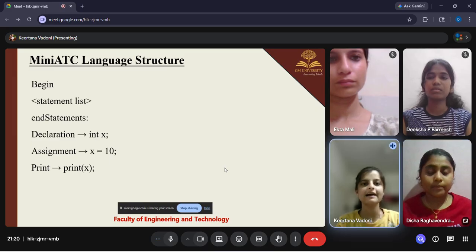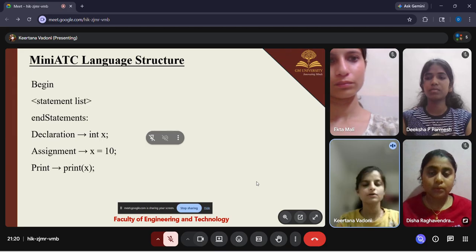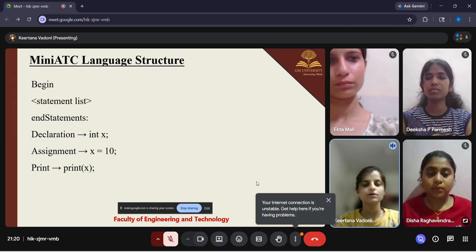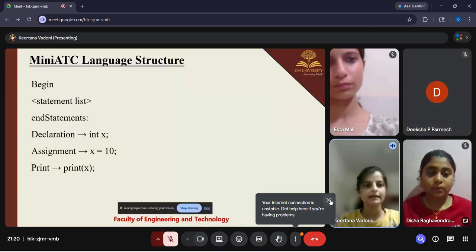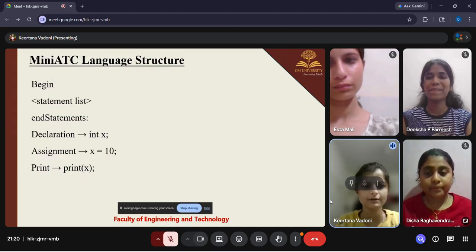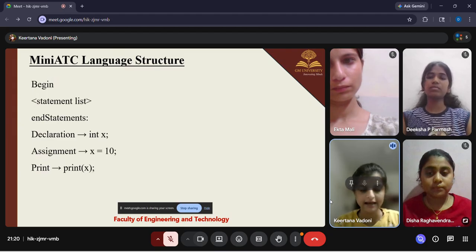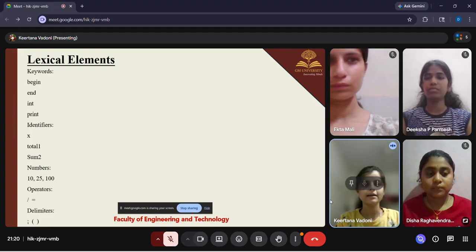So in this mini ATC language structure, we will see the structure of the mini ATC. It begins with begin and ends with end. In between them, there will be a statements list. For example, a declaration statement like int x, and assignment statements for that particular variable, where we assign some values to perform some operations, and we have a print statement to print that particular variable. After that, we have end. It always ends with the end keyword. Then the next part will be continued by Ekta.